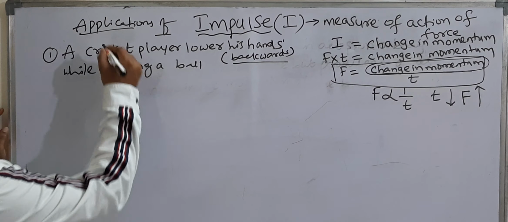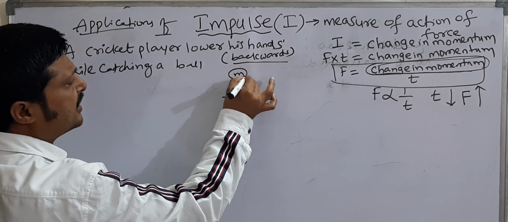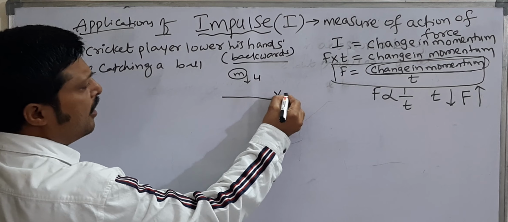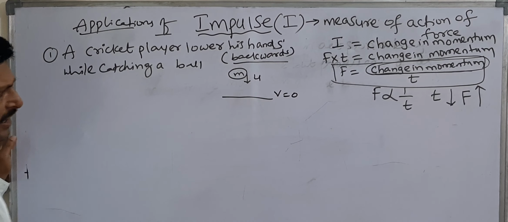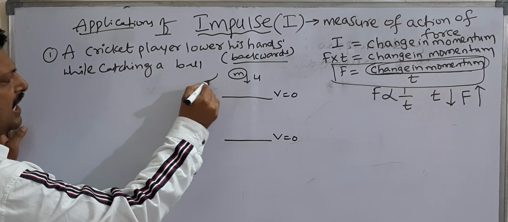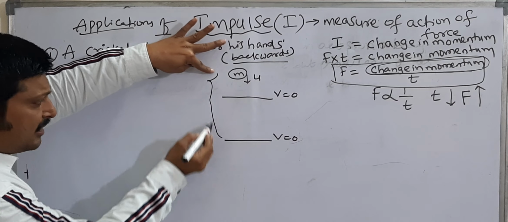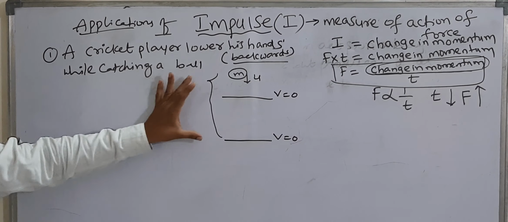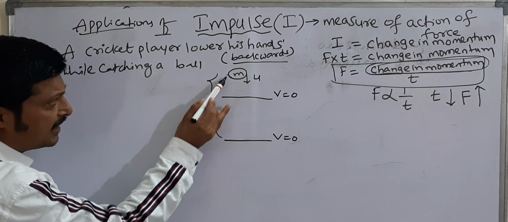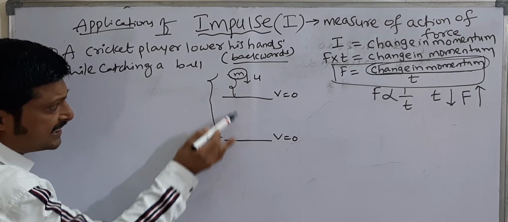Now see, a cricket player lowers his hands. We know very well a ball of mass m is initially moving with a velocity u. Suppose he stops the ball at this position. If you observe the two cases, here he allows the ball a longer time. The change in momentum from here to here, and from here to here, is the same in both cases.